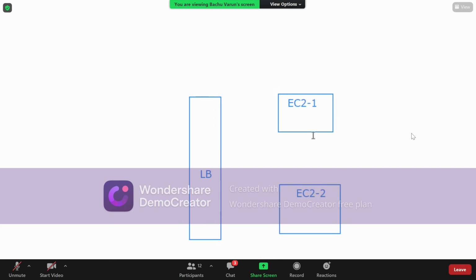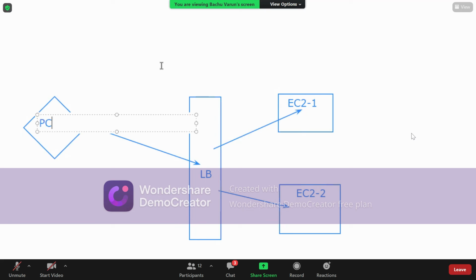So I have connected two different machines here, right? When I'm requesting from my particular PC, I'm forwarding the request to the load balancer, and this load balancer will forward the request either to the first EC2 or to the second EC2 machine, right? This is what happened in the previous session on load balancer.